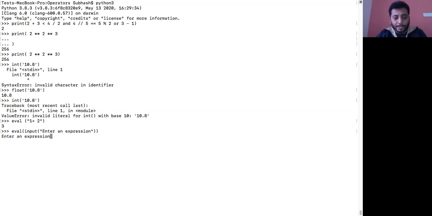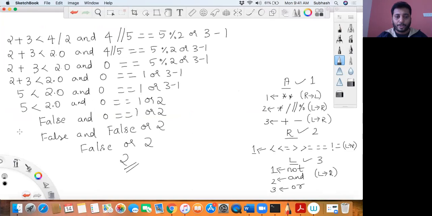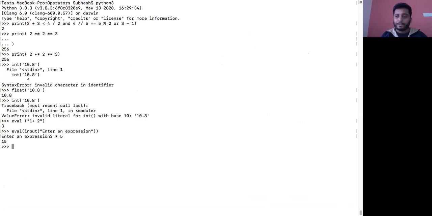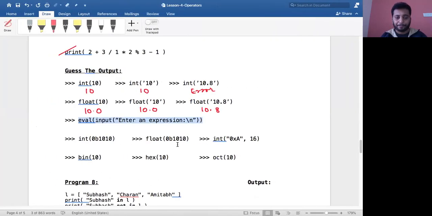So let me enter an expression. Suppose I enter an expression as 3 into 5. So 3 into 5 is basically taken as a string like this. Eval needs a string format like this, so it must give us 3 5s are 15 as the output. It gave us the output as 15. Okay, yeah. Next.